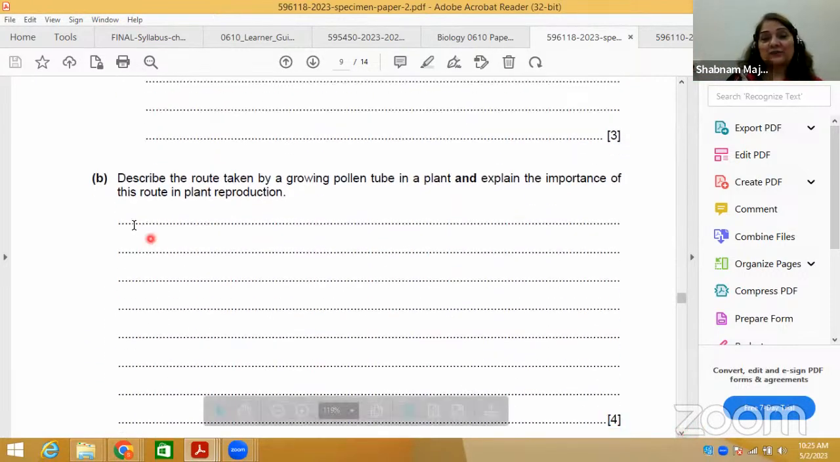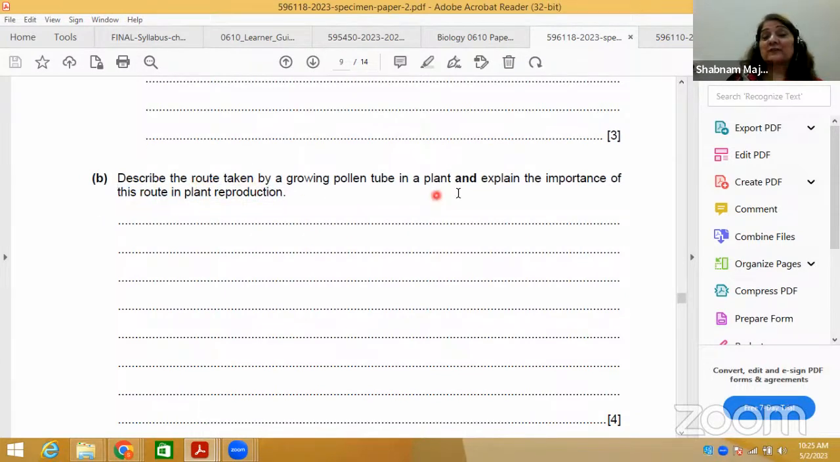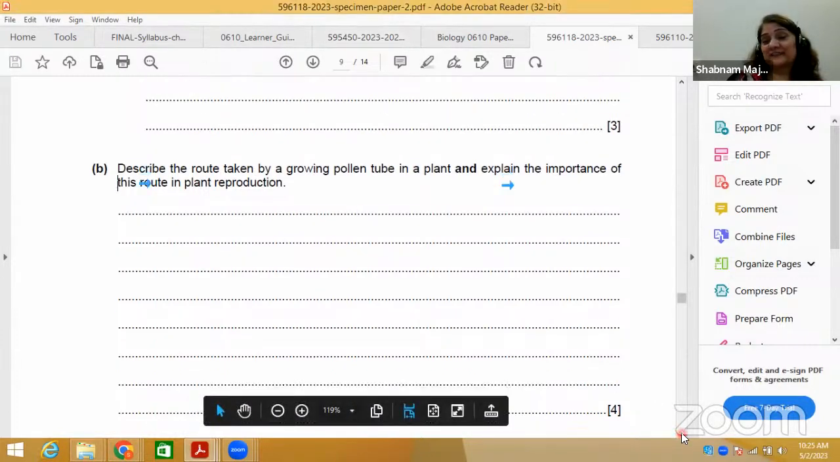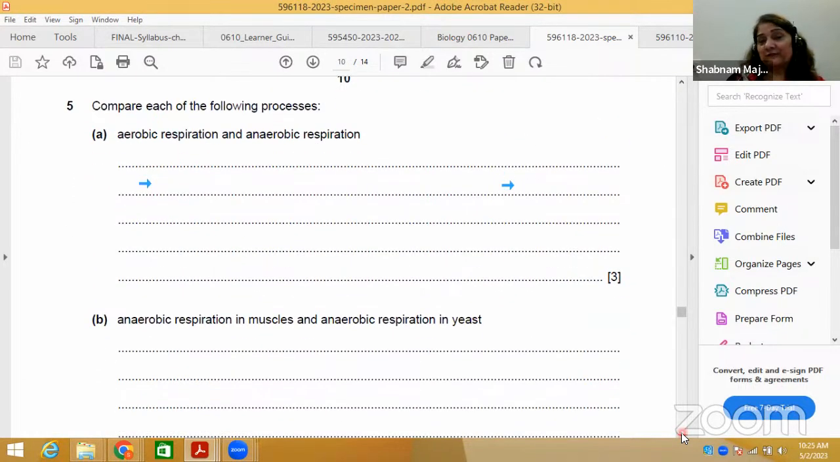So describe the route. Now this is a term: describe the route taken by a growing pollen tube in a plant and explain the importance of the route in plant reproduction. Route taken by the growing pollen tube in a plant, explain. Now there are 2 terms in this, don't forget please. Describe, or explain the importance of this route in plant reproduction. So this is a 4 marks question. You have seen that so far 4 marks questions are given here. After that, this is a very good question for comparison. In comparison there is also a lot of confusion among students.